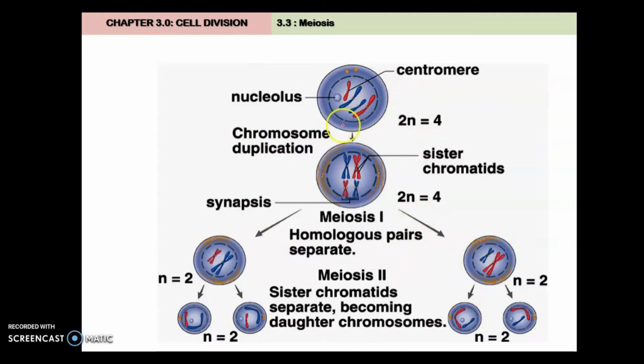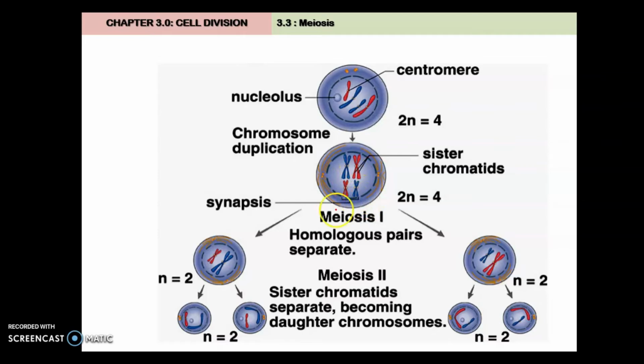This cell undergoes the S phase of interphase 1, then the cell will undergo replication, or we call it chromosome duplication, but the better term is DNA replication.